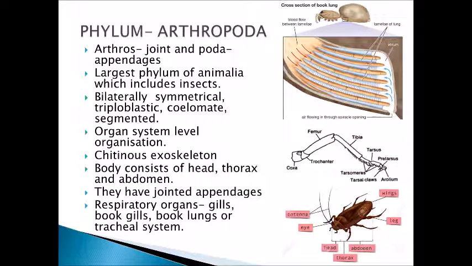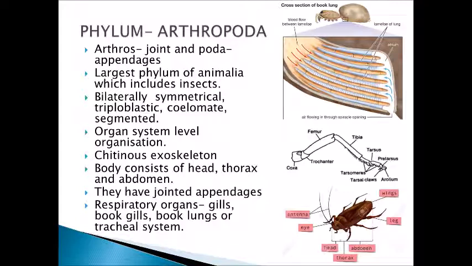The next phylum is Arthropoda. Here is the meaning of the two words: arthros means joints and poda means appendages. As the organisms in this group have jointed appendages, that is why the name is given. This is the largest phylum of kingdom Animalia and it includes insects.